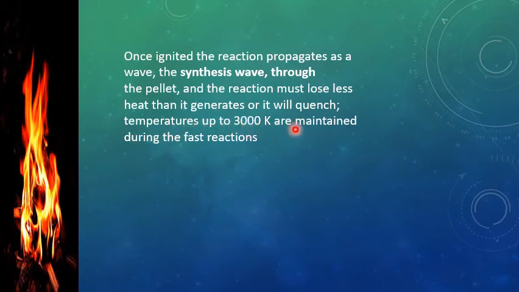Temperatures up to 3000 Kelvin are maintained during the fast reactions. If it quenches, it means there is more loss of heat and the generation of new heat is less, then the reaction will be stopped. It will not self-propagate. So loss of heat will be less and generation of heat will be more during this reaction. It should be a highly exothermic reaction. Temperature should be so high that, due to generation of heat, up to 3000 Kelvin are maintained during the fast reactions.